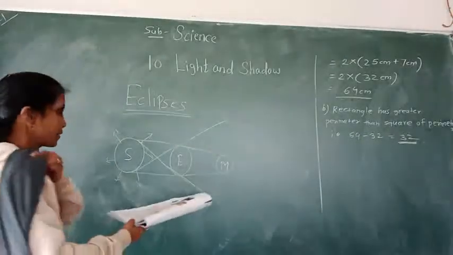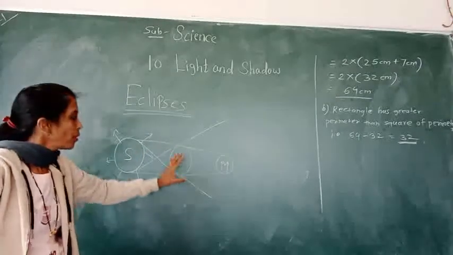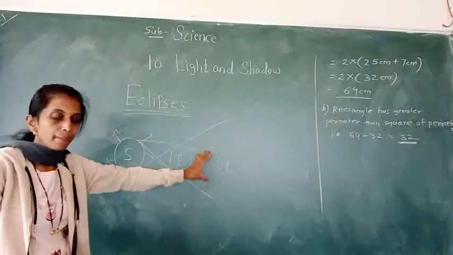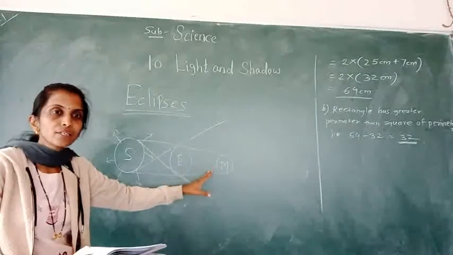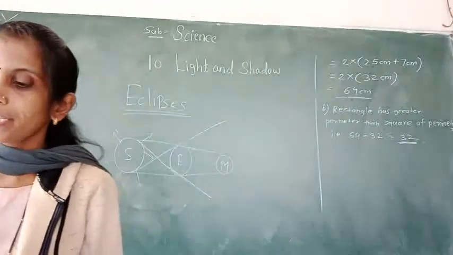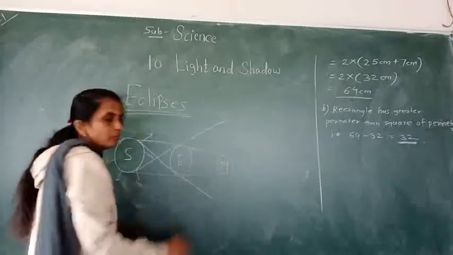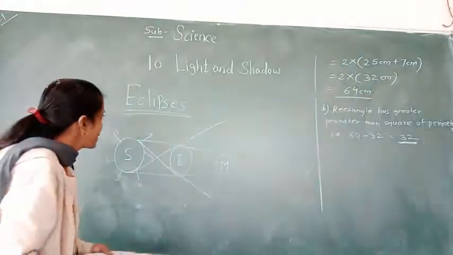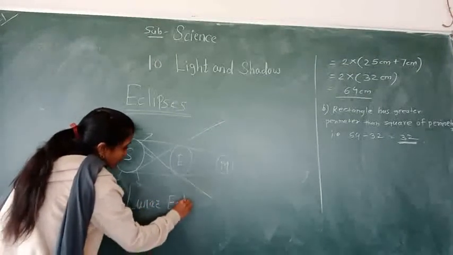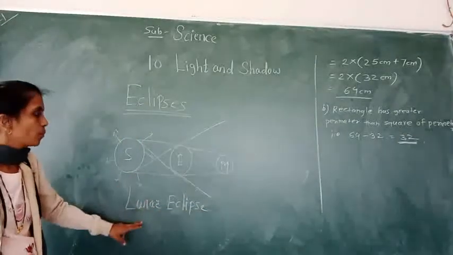See, lunar eclipse. It is the lunar eclipse. When Earth comes in between the sun and moon, what happened? Earth blocked the light of the sun and it can't reach the moon. Okay, means it makes a shadow on the moon. When Earth comes between the sun and moon, it casts its shadow on the moon. So then the eclipse is a lunar eclipse. Okay, then lunar eclipse is formed.